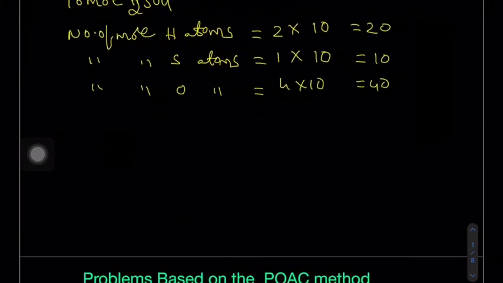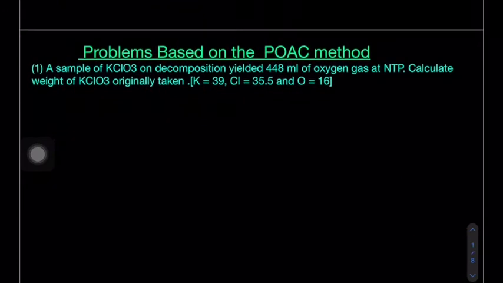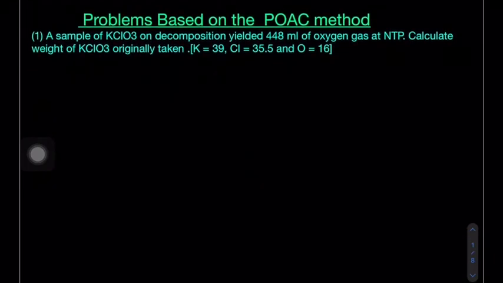Okay. Now there are some numericals based on the POAC method. Without balancing, we can calculate the number of moles of reactants or the number of moles of product. The only condition is that the particular element on which we are applying the POAC method should be completely consumed in the reaction.